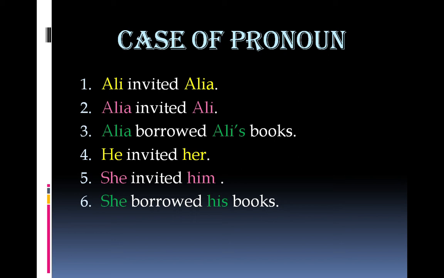Compared to nouns, pronouns have got a separate version or variant for each case. He is subjective case and he will always be used as the subject of a sentence. Him is objective case, and wherever this pronoun him is used, it will always be either the object of a verb or that of a preposition. His is possessive case, and you'll always find this pronoun his used in possessive case. So pronouns have got a separate variant for each case. This is the difference. So we can say that it's relatively easier to identify the case of a pronoun as compared to nouns.